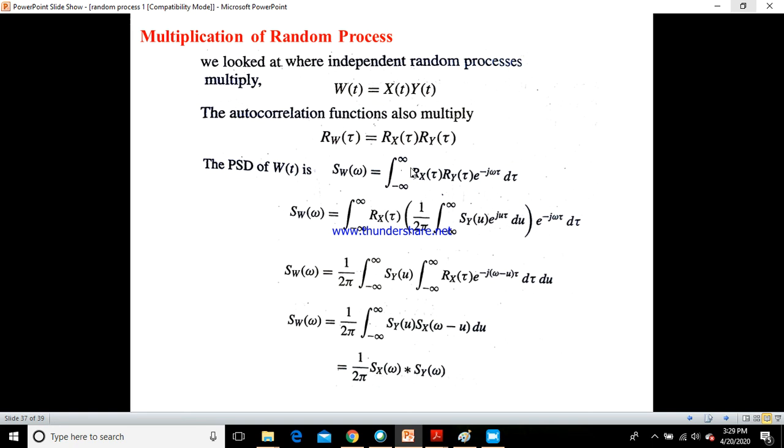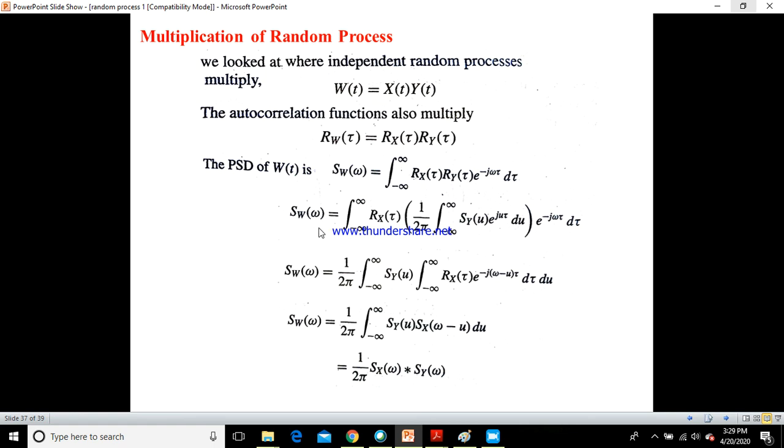I hope you all know that the power spectral density is nothing but the Fourier transform of the autocorrelation function. Now the autocorrelation function of the product is given by Rw of tau, which is Rx of tau into Ry of tau. You replace that Rw of tau here with Rx of tau into Ry of tau, and that will give you the power spectral density of W of t. I hope you got it. So therefore Sw of omega would be equal to integration of minus infinity to plus infinity Rx of tau into Ry of tau e power minus j omega tau d tau.